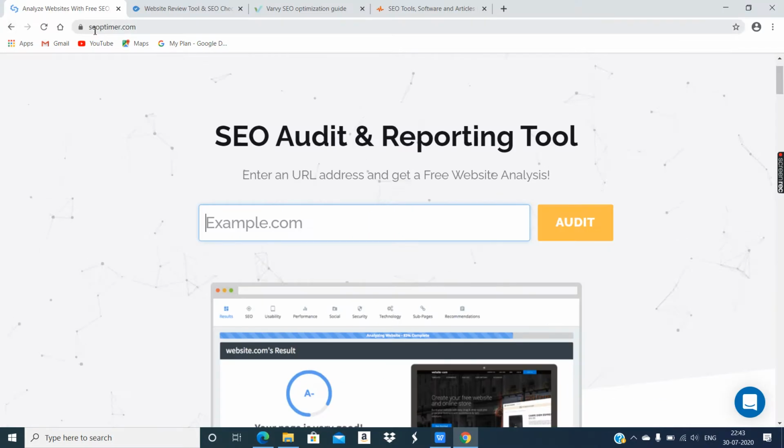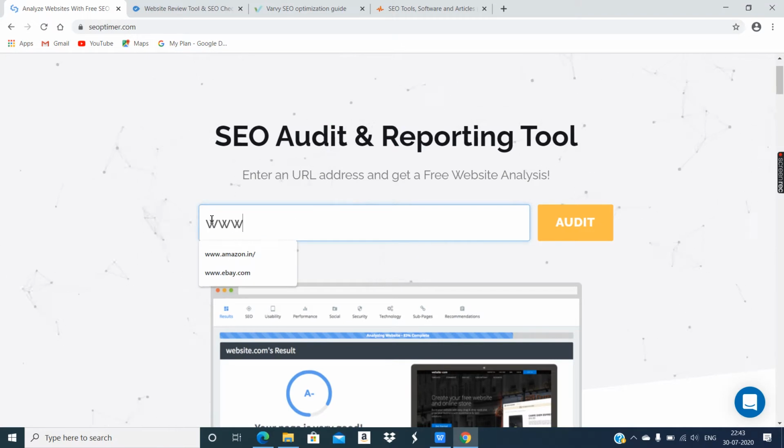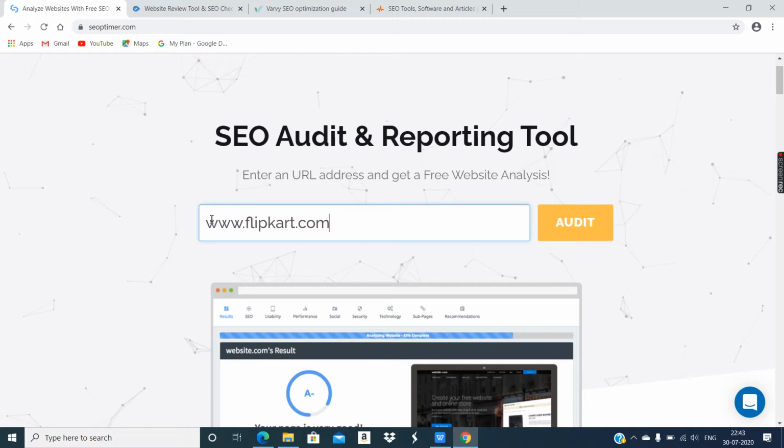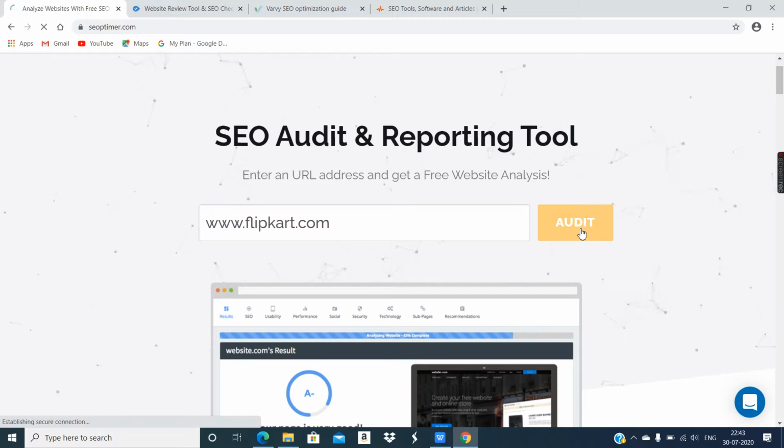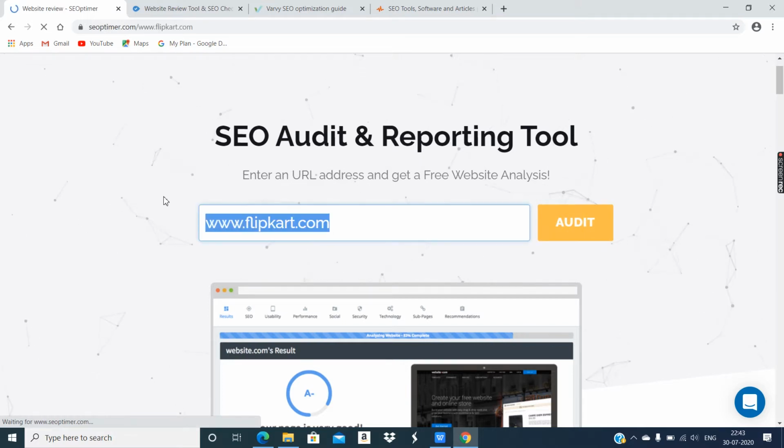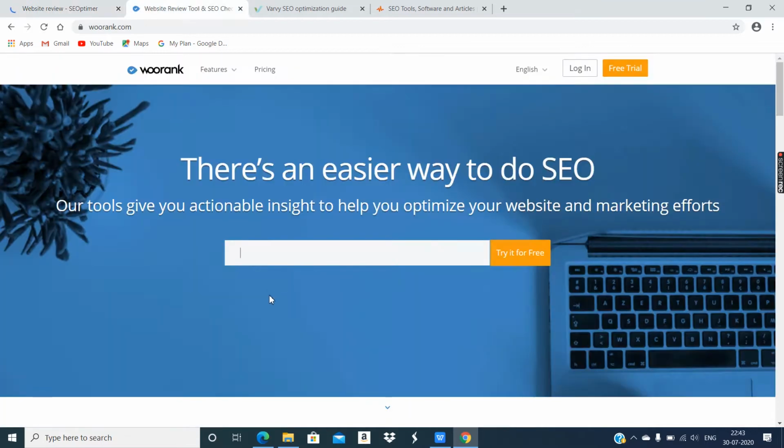This is our first SEO tool, SEOptimer.com, and I'm typing www.flipkart.com and clicking on the Audit button. Okay, I'll copy this text and click on our next website, WooRank.